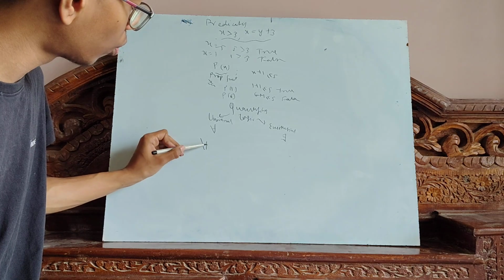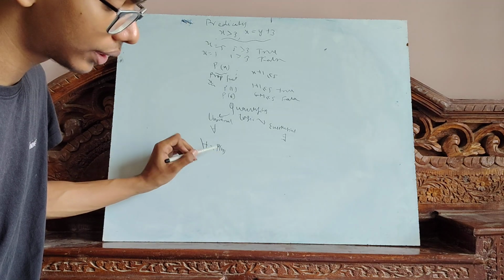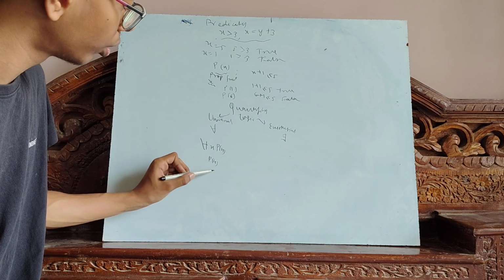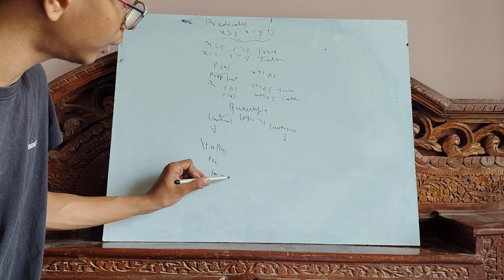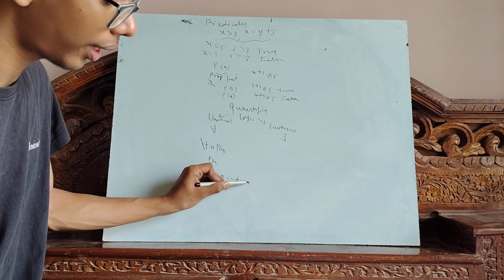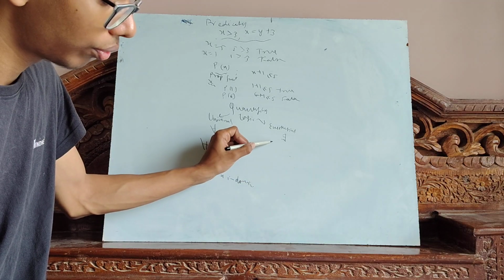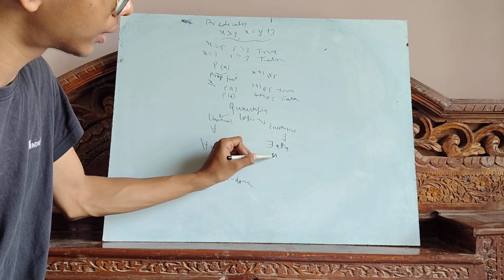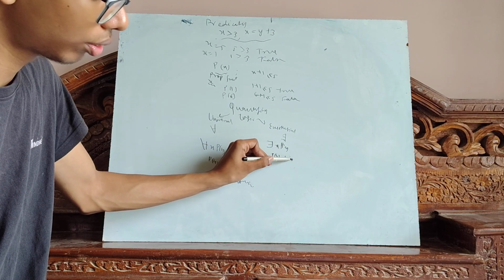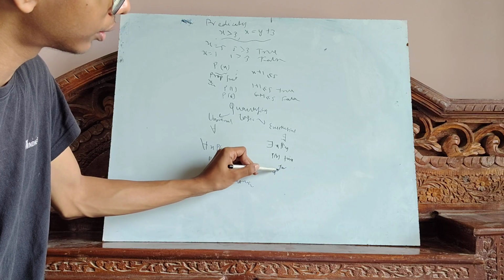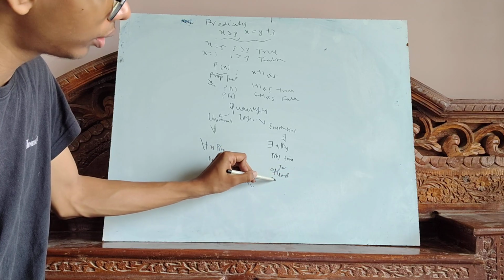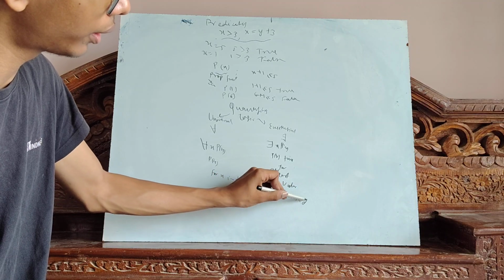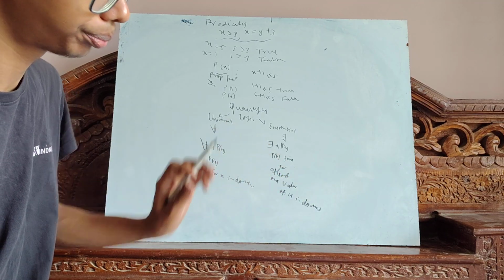Now, for all x, P(x) means P(x) is true for all values of x in the domain, and there exists x, P(x) means P(x) is true for at least one value of x in the domain.